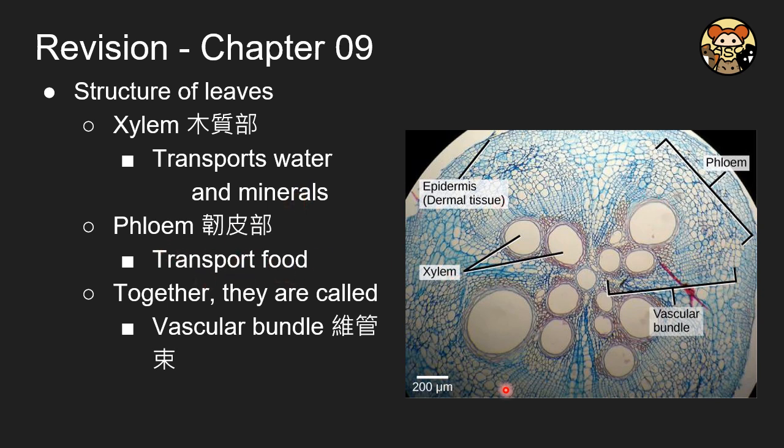In this kind of microscopic diagram, for the xylem, the outermost layer at the edges of it is usually darker in color or thicker, to represent that it is xylem.